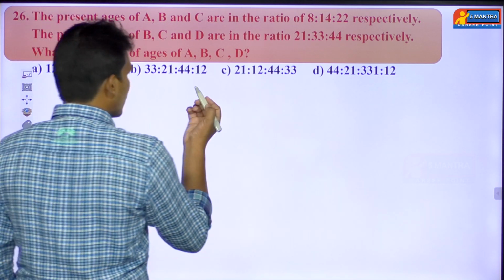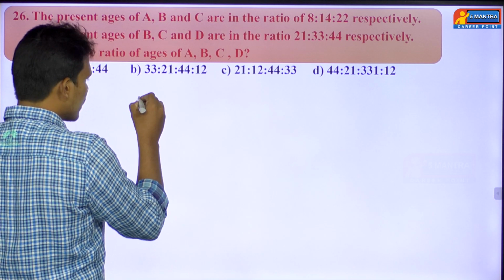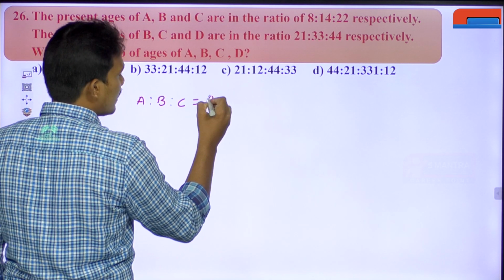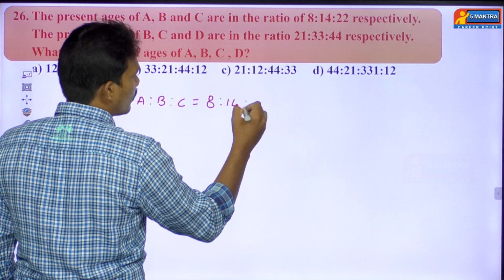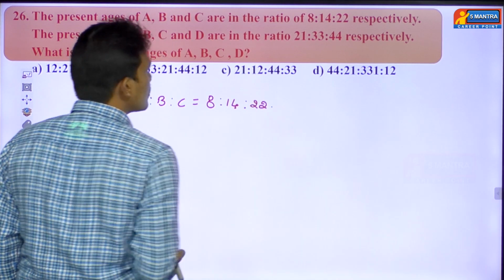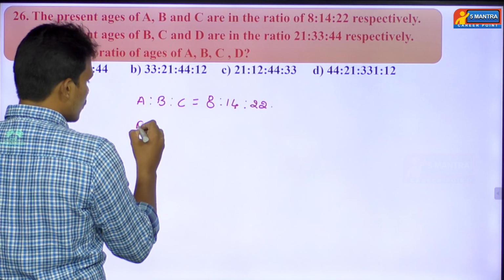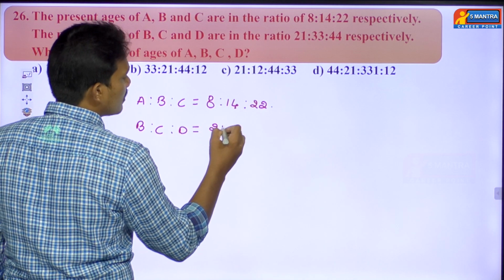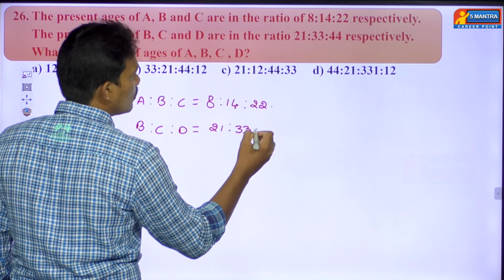Here there are three persons. First he has given A is to B is to C, that is 8:14:22. Next ratio B is to C is to D, that is 21:33:44.